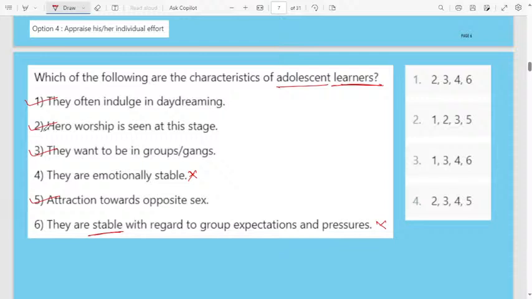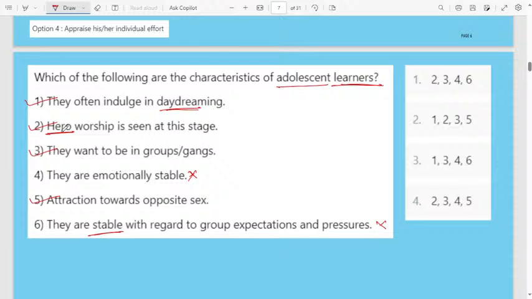Normally adolescent learners will be daydreaming. Their age is like that. They will start dreaming, maybe in the future they will become a teacher, otherwise a good engineer or doctor, like that they will start dreaming. Then hero worship: normally adolescent learners will show heroism, whether a girl or boy.